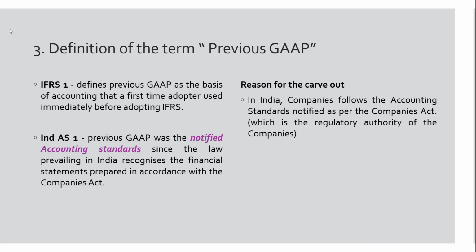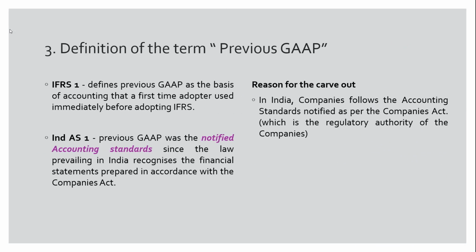The third carve-out is on a definition. The definition of the term previous GAAP under IND AS 101. Our Indian companies adhere to the Companies Act 2013, which notifies all the Indian accounting standards. So we have been referring to our previous GAAP as the accounting standards notified by the Ministry of Corporate Affairs. But that cannot be the case with IFRS, right?